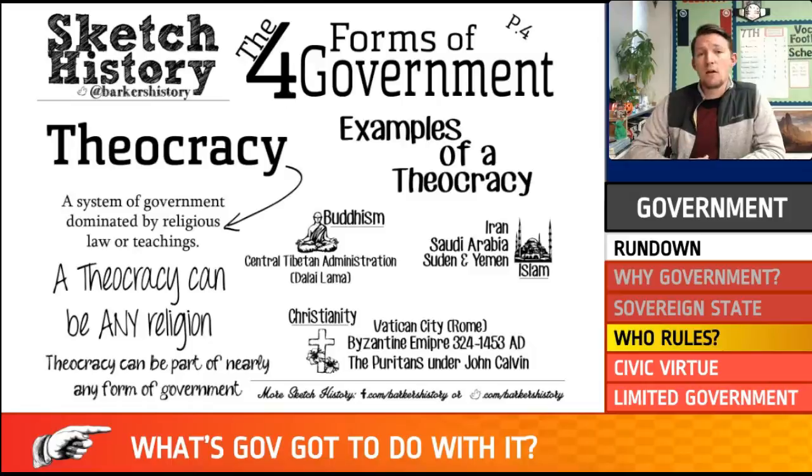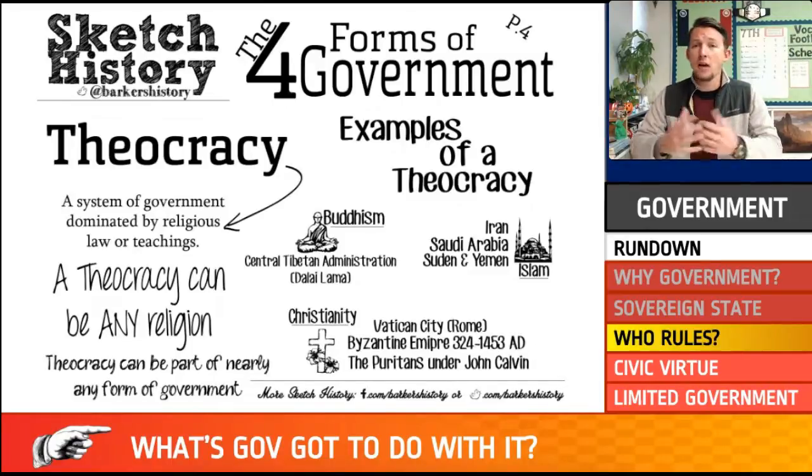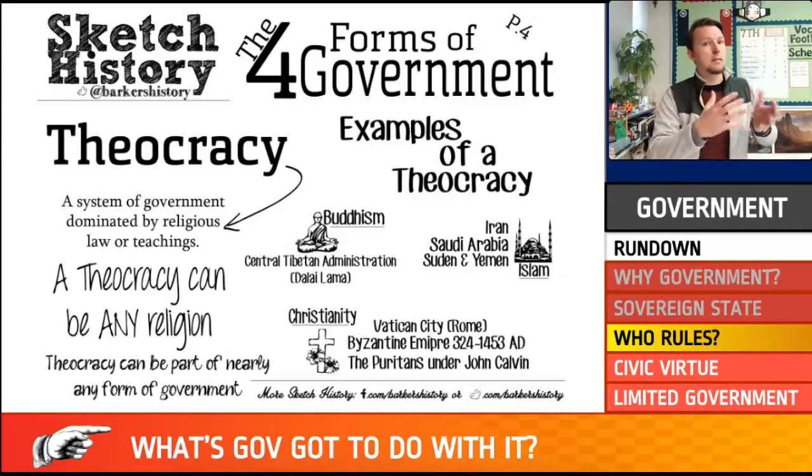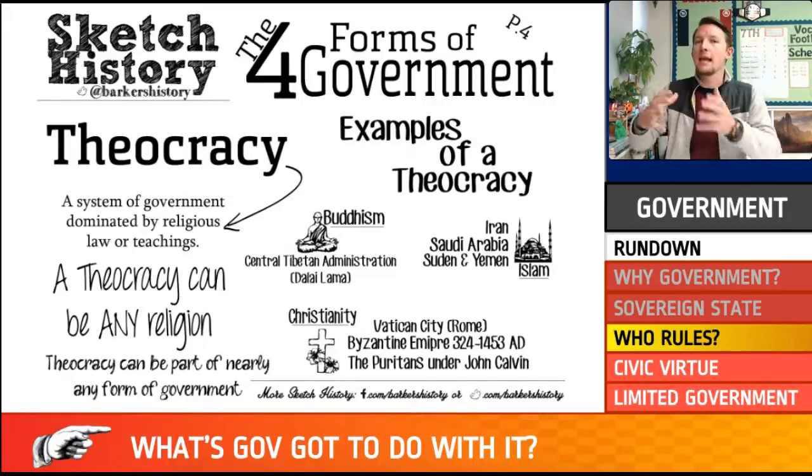The final form of government is what is known as a theocracy. All right? Theocracy means religious rule. So just like how we talked about democracy meaning people rule, right? Theo comes from the word theology, which means the study of religion, right? And ocracy means to rule, right? So theocracy means religion is kind of in charge.